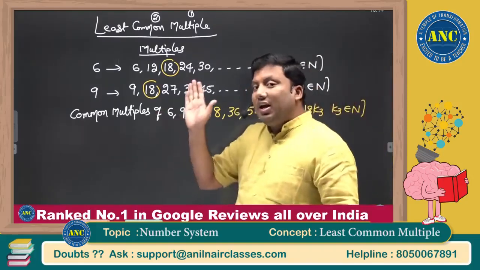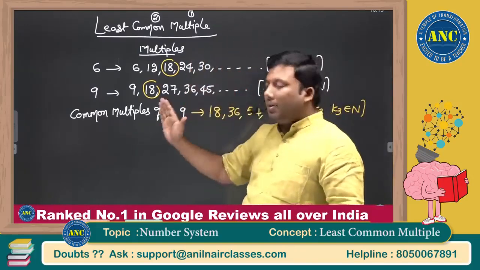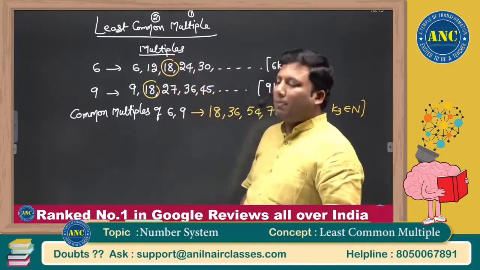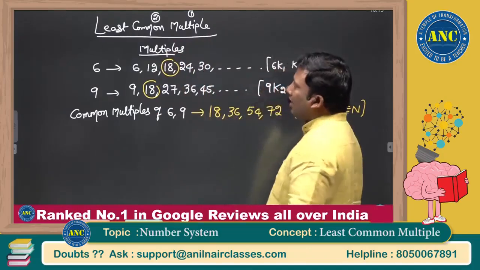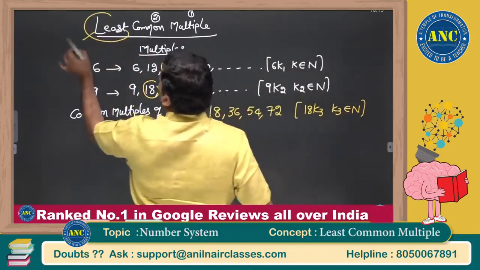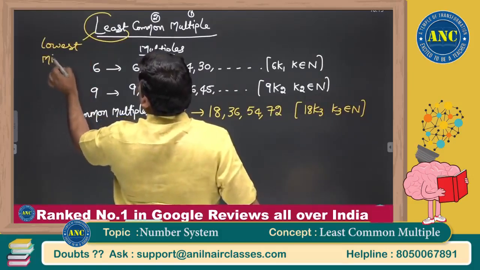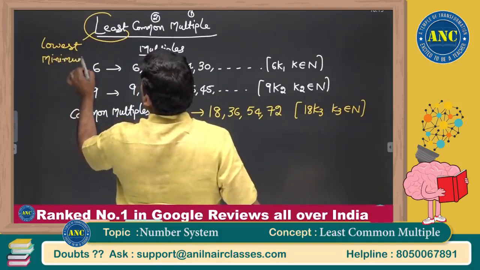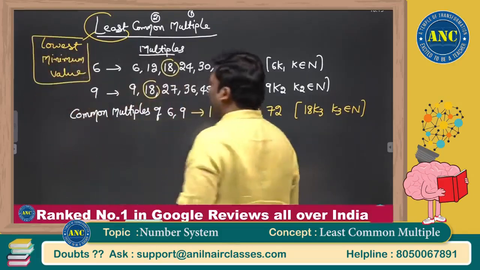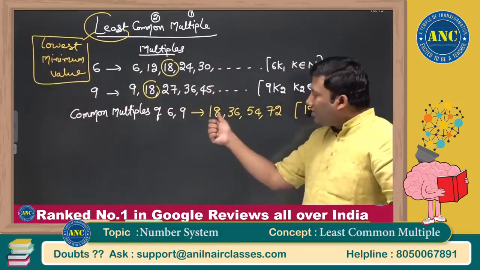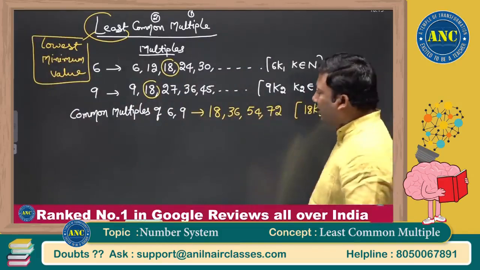We are defining least common multiple. First, I took the multiples of 6 and 9. Then I took the multiples which are common to 6 and 9. Then I want the least, the lowest value, or the minimum value. 18 ones are 18, 18 twos are 36, 18 threes are 54, 18 fours are 72 and so on.